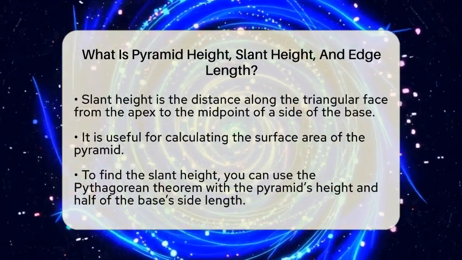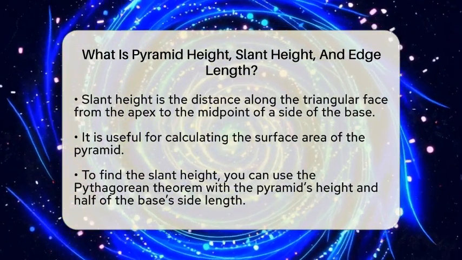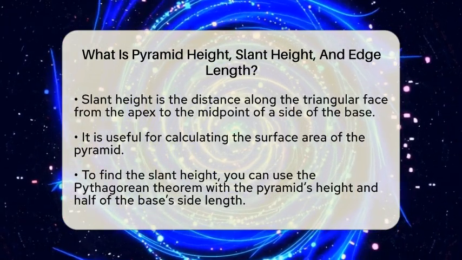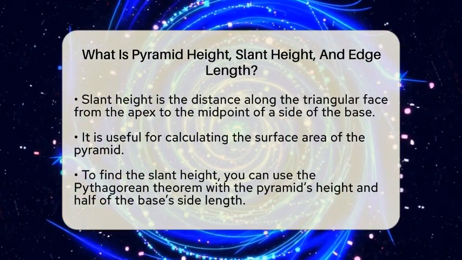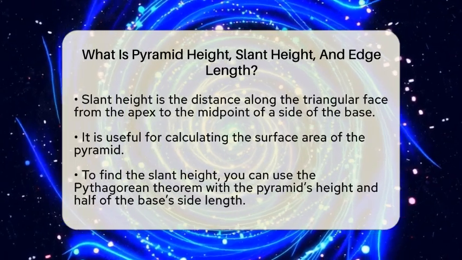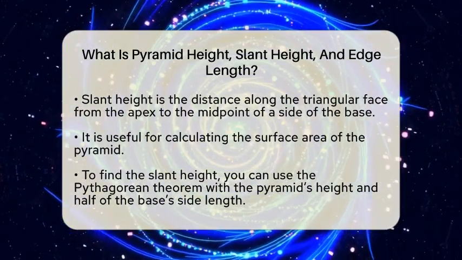To find the slant height, you can use the Pythagorean theorem if you know the pyramid's height and half of the length of the base side. It's like measuring the length of a side of a triangle that runs along the face of the pyramid.